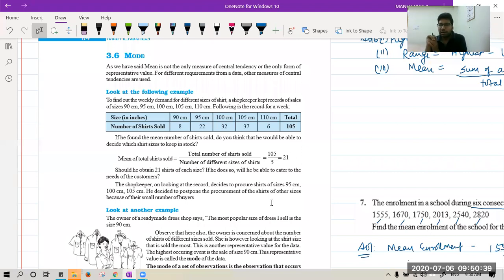So, class, as I've told you, there are 3 values which can represent data. Just for an idea, understand this thing. Suppose you have a great data of around 100 values. You want to give an idea to someone in one value. There is mean, there is mode, there is median. So we have three values which can represent data. First is mean, second is median, and third is mode.